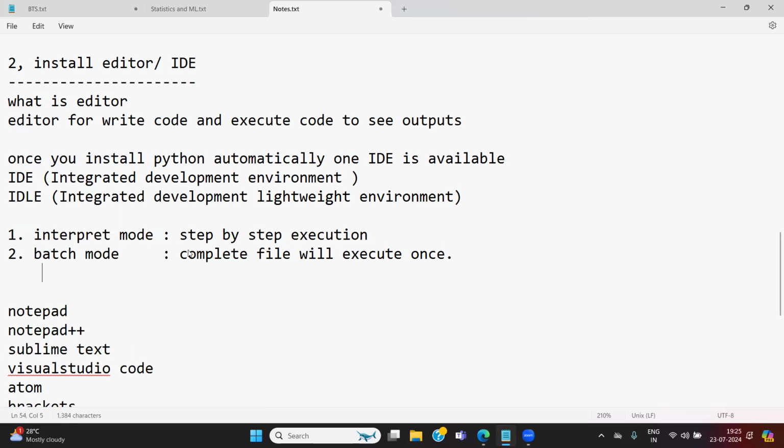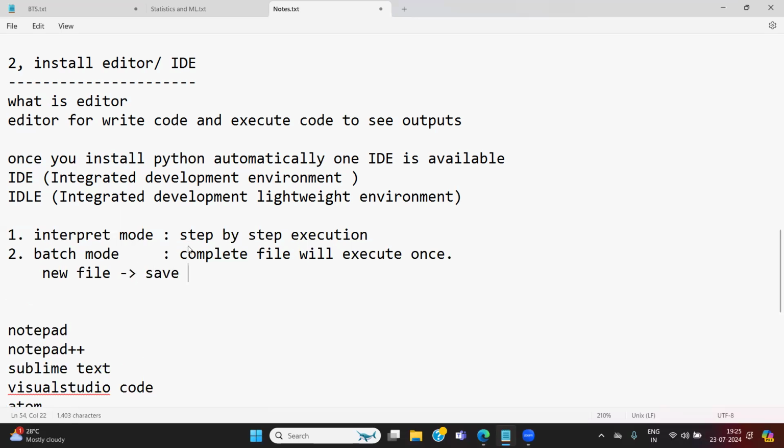In batch mode, one procedure is there. We need to create a new file and save it as name.py format. Do you know the format? PDF format, Excel format, TXT format, those kinds of file formats.